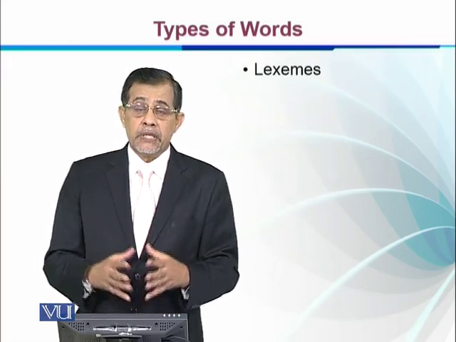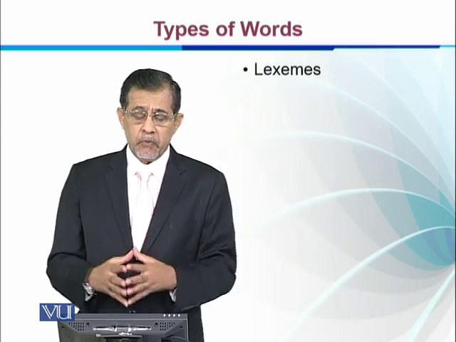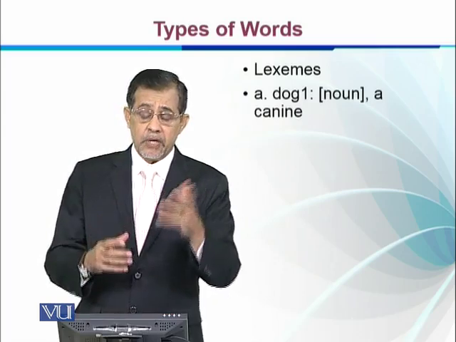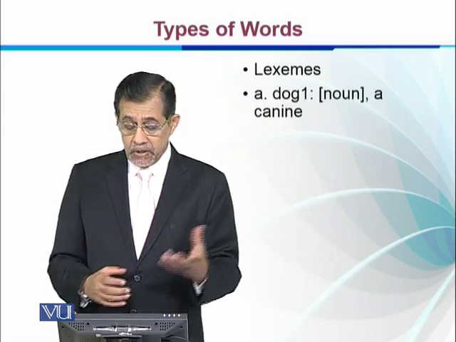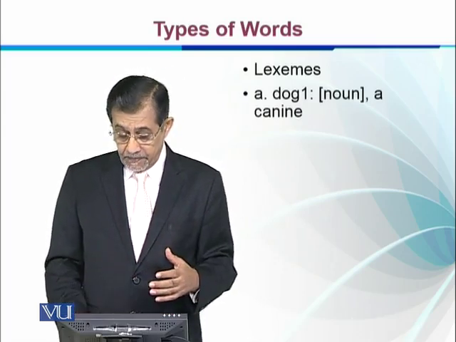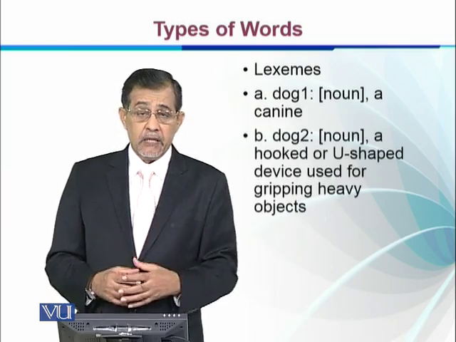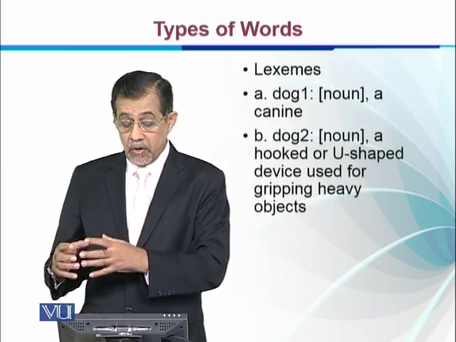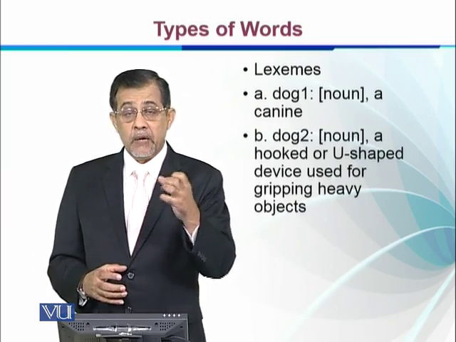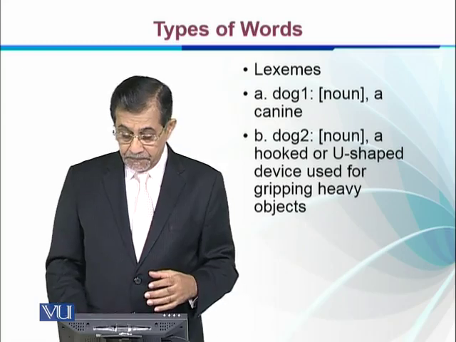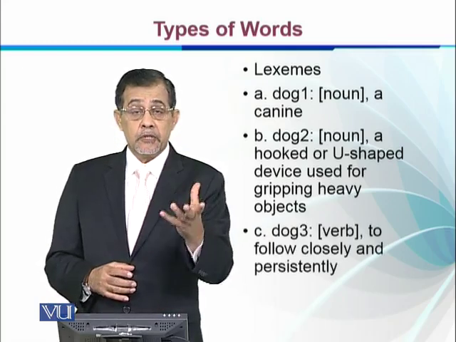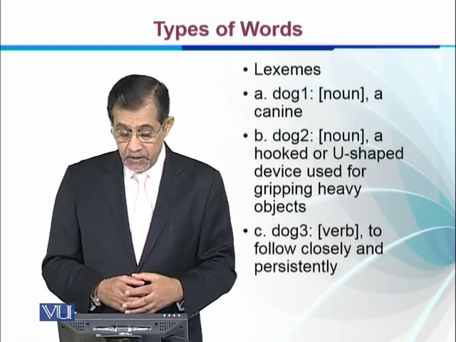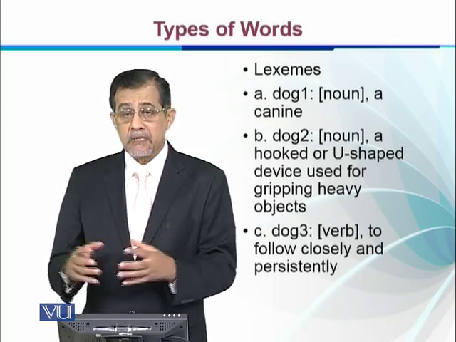Another type of word, or another term for the word, is lexeme. For example, we take the word dog. Used as a noun, it is a canine. We have another use of the word dog. It is a noun, a hooked or U-shaped device used for gripping and holding heavy objects. And the same word in its third use is used as a verb, to follow closely and persistently.